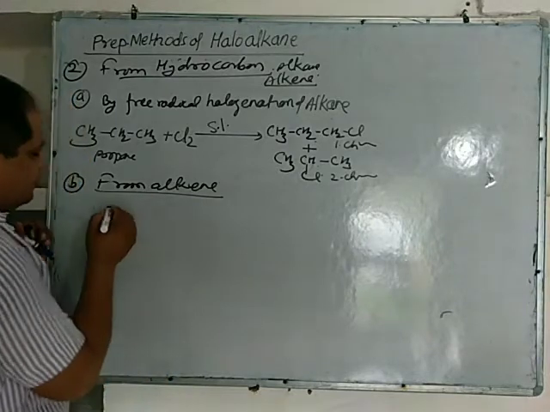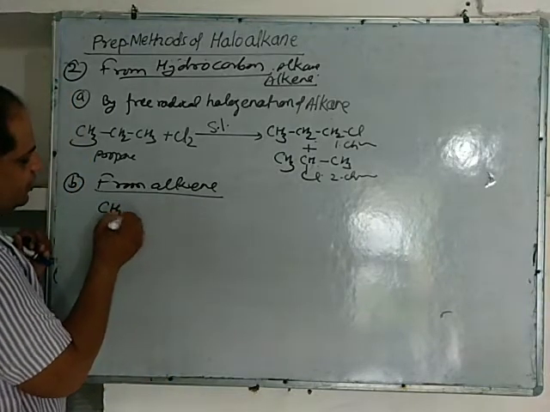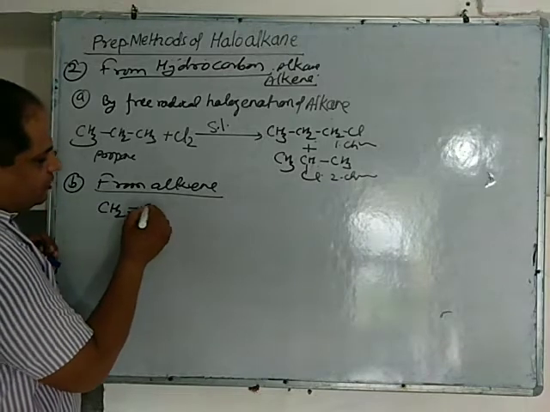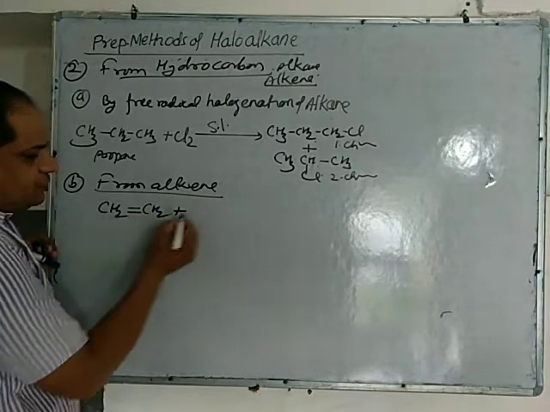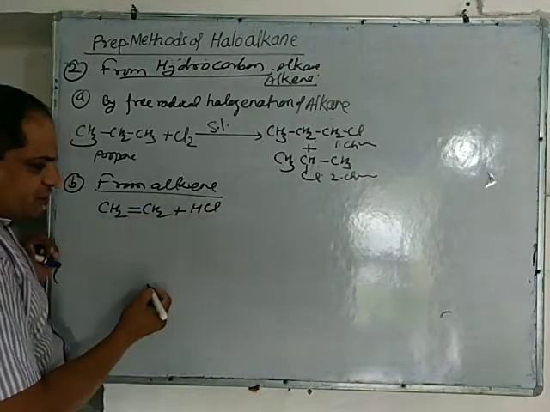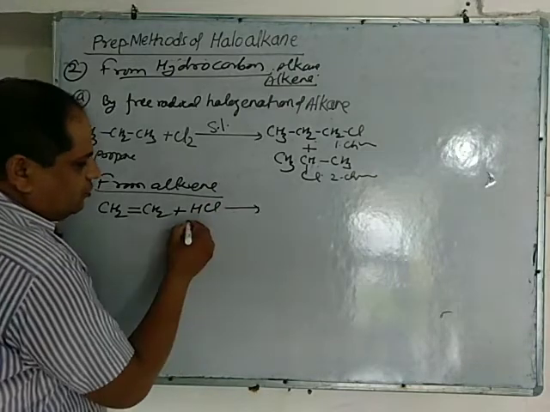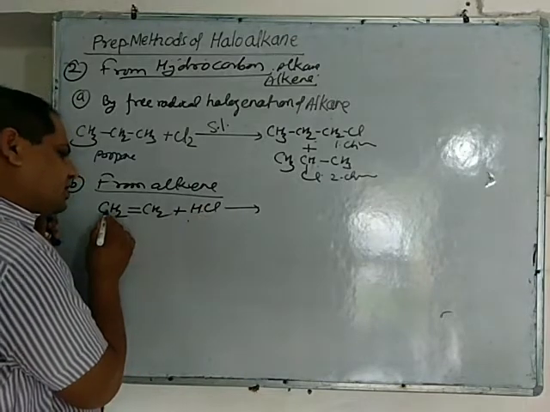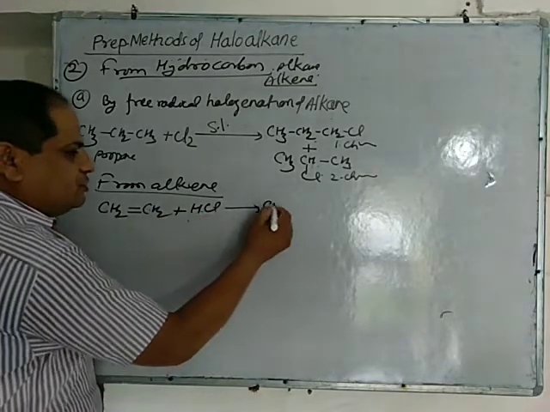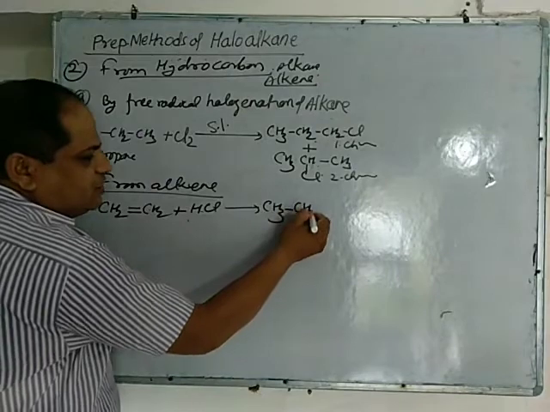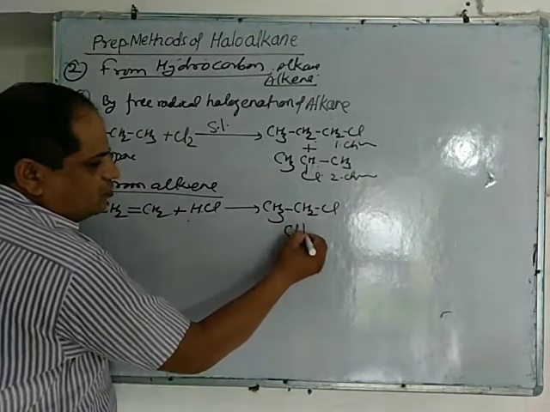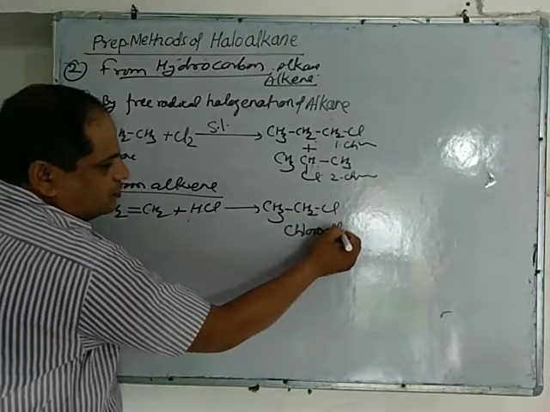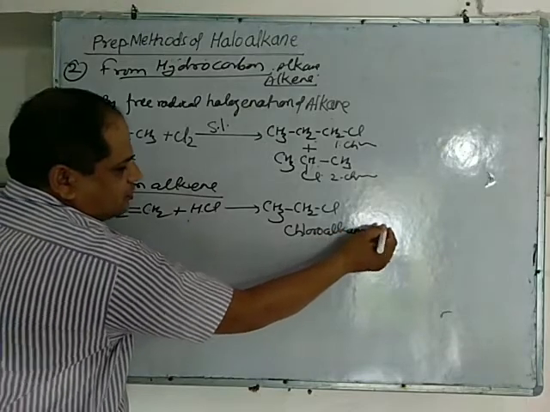From alkene. When alkene like ethene is reacted with halogen acid, then addition reaction takes place. H is added here, chlorine here, CH3CH2Cl, chloroalkane is formed.